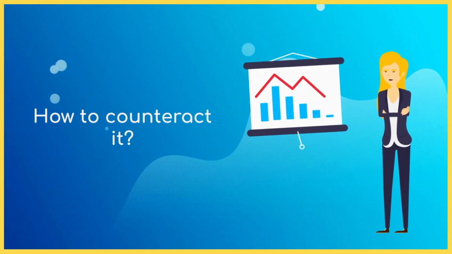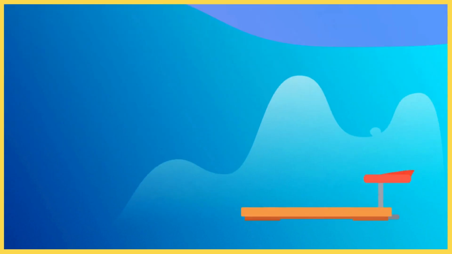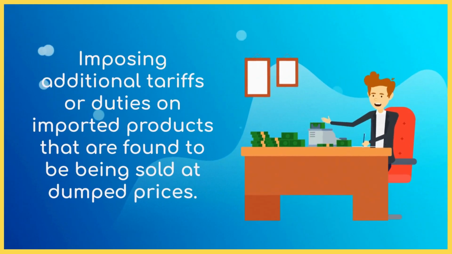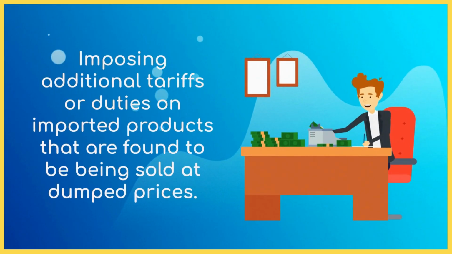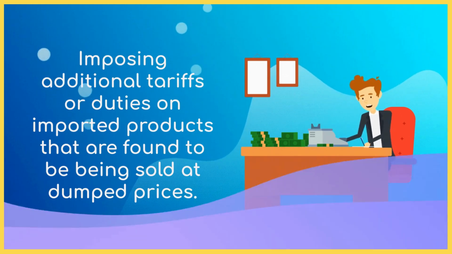How to counteract it? Countries can apply anti-dumping measures, which involve imposing additional tariffs or duties on imported products that are found to be selling at dumped prices. This helps level the playing field for local businesses.